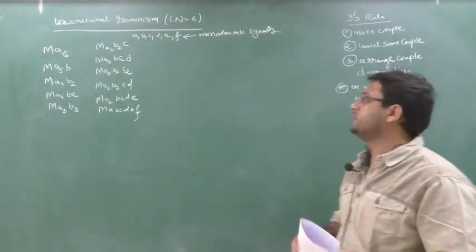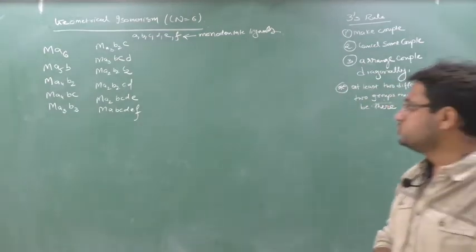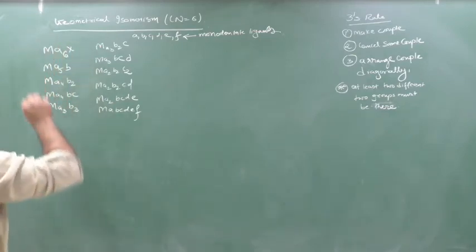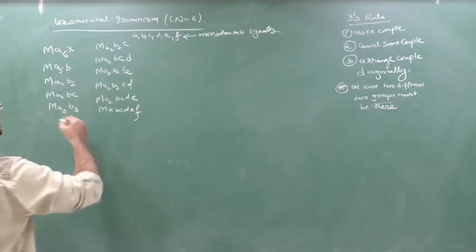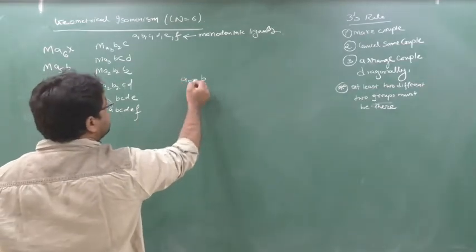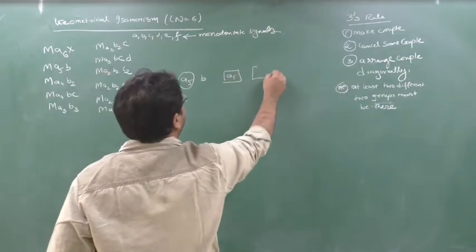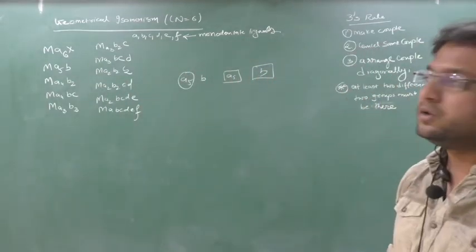Clear? Now see here. At least 2 different groups must be present to do GI. But MA6 has only a single group, so MA6 will not show GI. See MA5B. A5 is one group, yes or no? A5 is one group, but B cannot form a group because for a group the minimum required is 2.